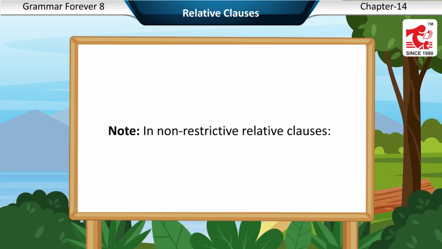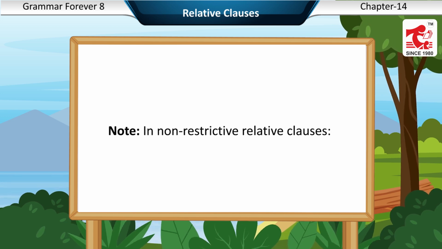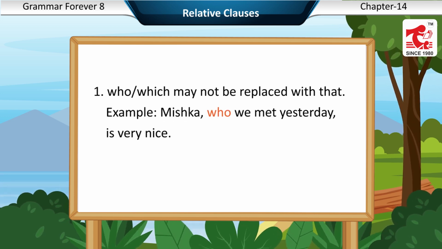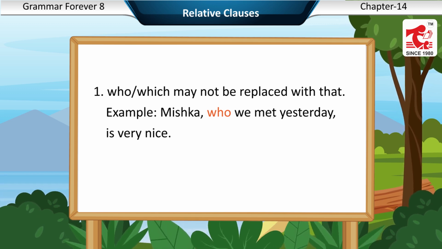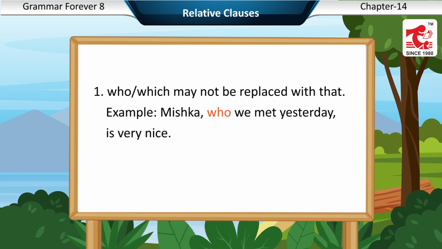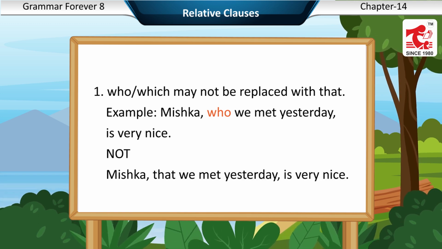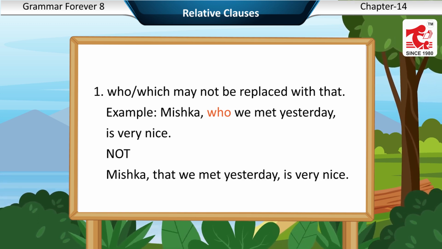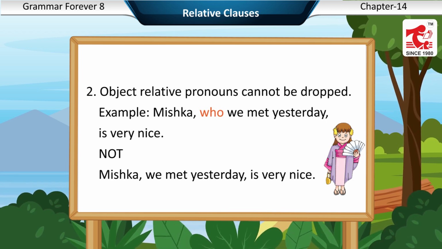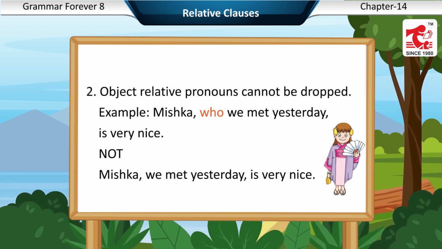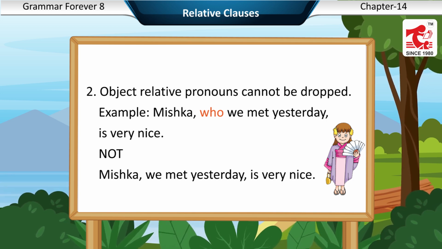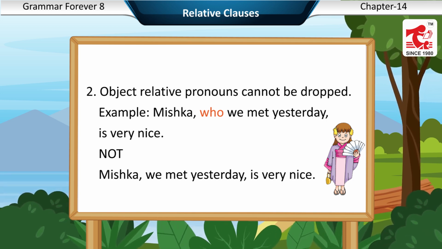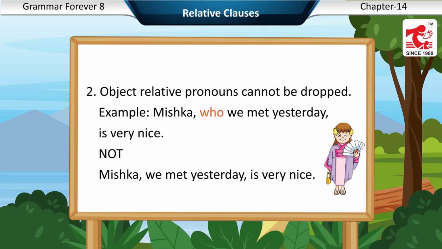Note, in non-restrictive relative clauses, first, who or which may not be replaced with that. Example: Mishka, who we met yesterday, is very nice. Not: Mishka that we met yesterday is very nice. Second, object relative pronouns cannot be dropped. Example: Mishka, who we met yesterday, is very nice. Not: Mishka we met yesterday is very nice.